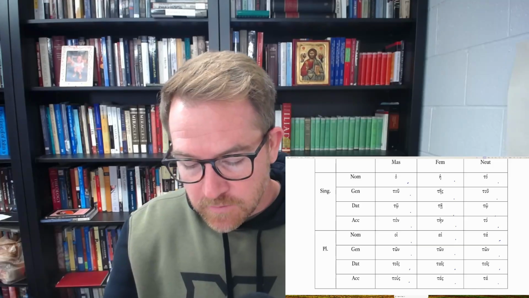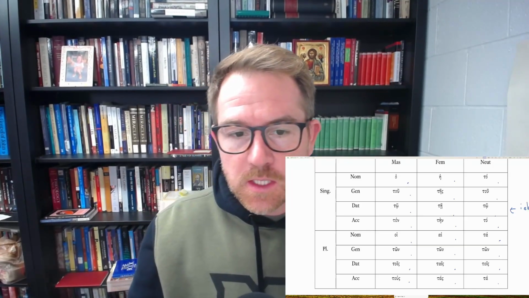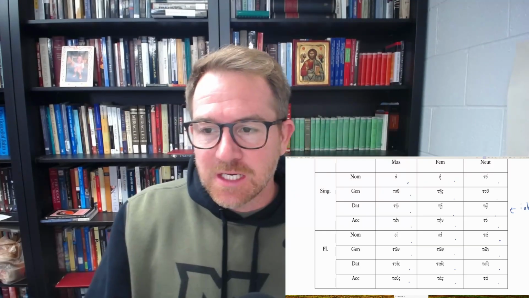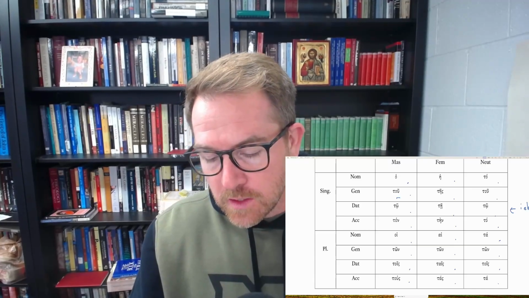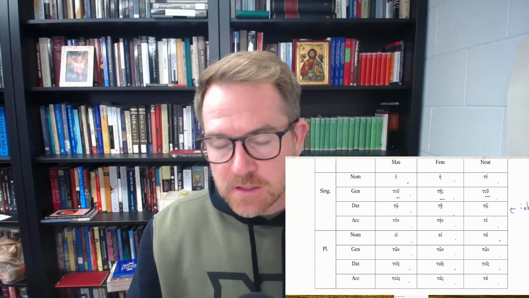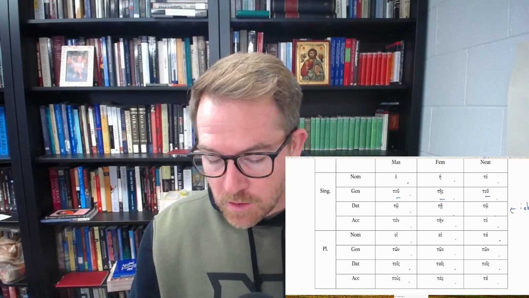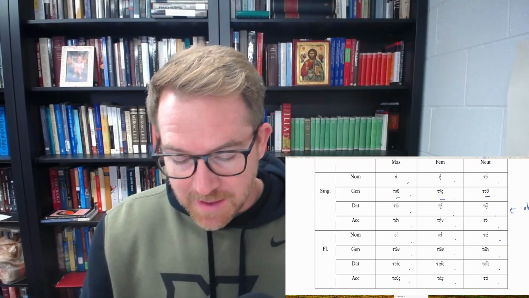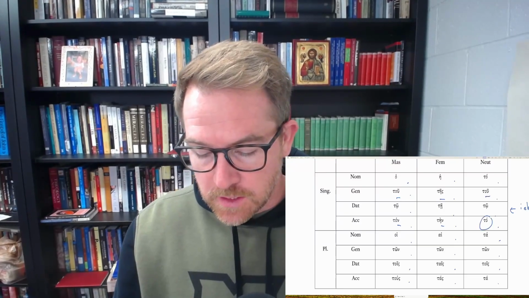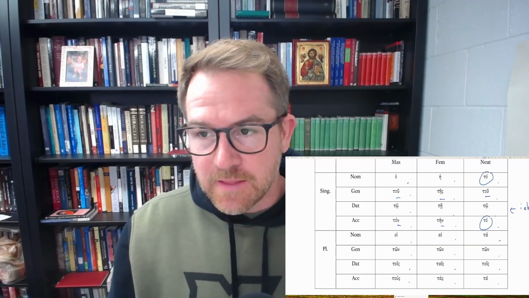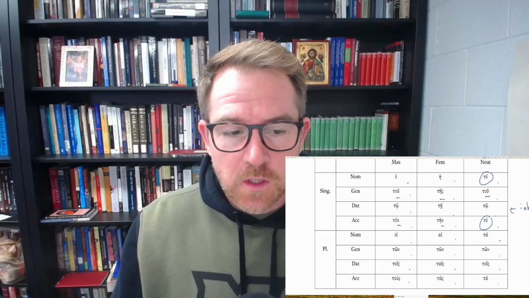Couple of things to notice right off the bat. The dative is always going to have that iota subscript, right? So you can see in to, te, and to, you have that iota subscript. The genitive is going to have that lengthened u in the masculine and neuter, and the eta in the feminine. Accusative singular is always going to end, well, not always. In the case of the masculine and feminine, it's going to end in the nu. And the neuter is going to be the same in the nominative and the accusative, just like we see in those neuter second declension nouns.